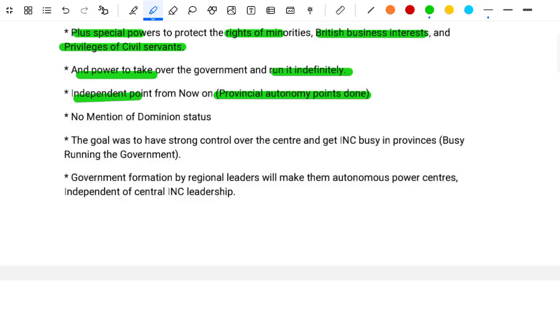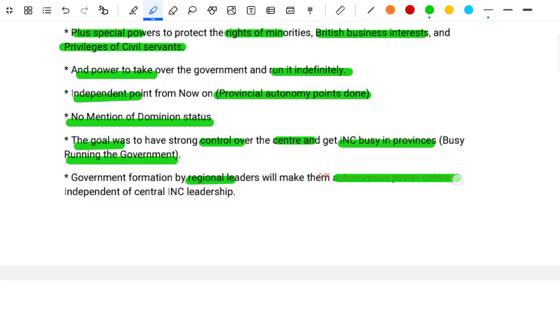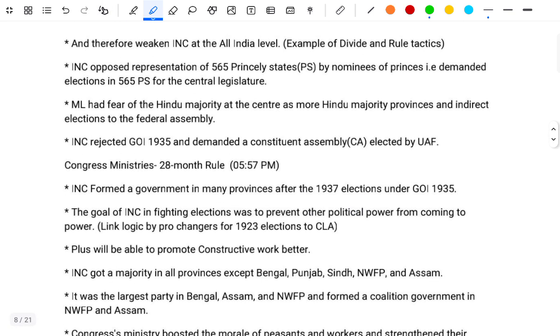There was no mention of dominion status. The goal was to have strong control over the center and to get the INC's provinces running the governments. The formation of governments by regional leaders would make them autonomous power centers, independent of the central INC leadership, and therefore weaken the INC at the all-India level, an example of divide and rule tactics.